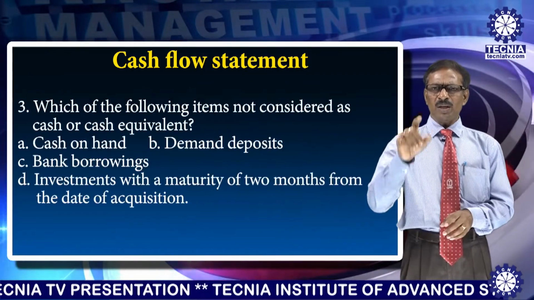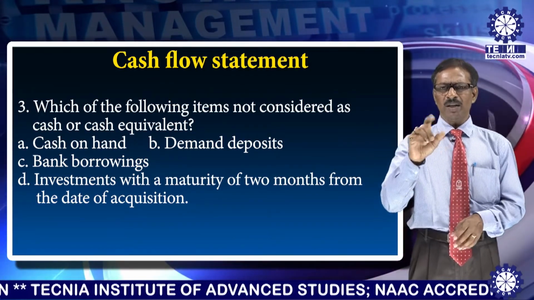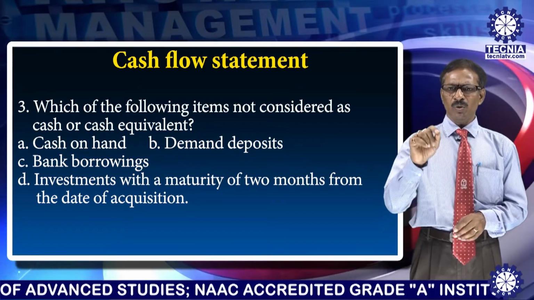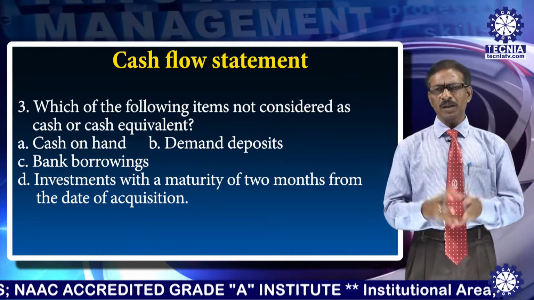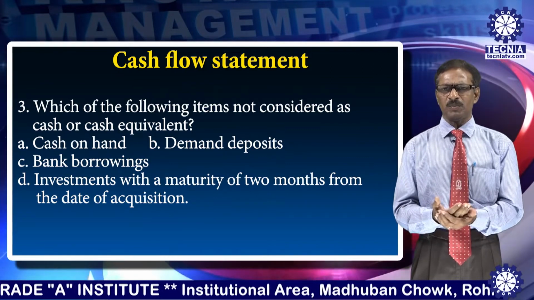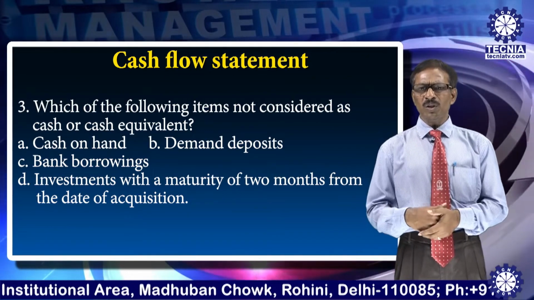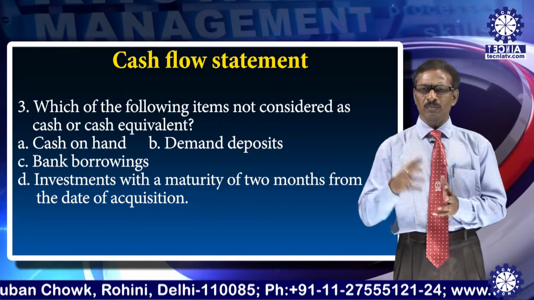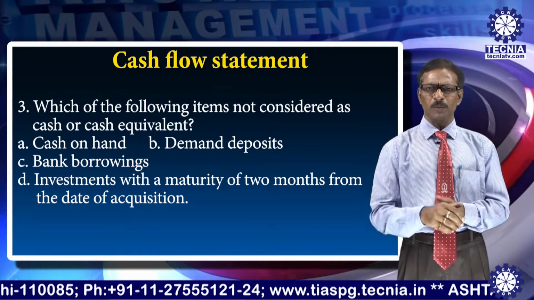Third question: which of the following items is not considered as cash or cash equivalent? First one, cash on hand; second, demand deposits; third, bank borrowings; fourth, investments with a maturity of 3 months from the date of acquisition. Can you say which is the right point? Cash on hand is simple, it is in your hand, so it would come under cash. Demand deposits also, as you demand, immediately you can get cash. Investments with a short maturity from the date of acquisition would also come under cash equivalents, because usually a 3 month duration is taken, within which it has to be converted into cash.